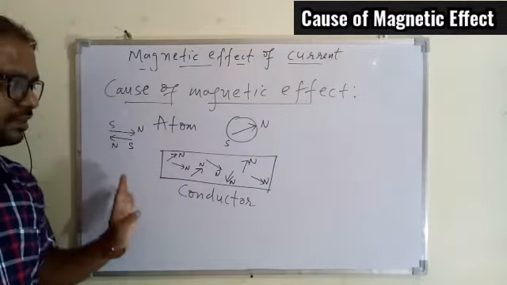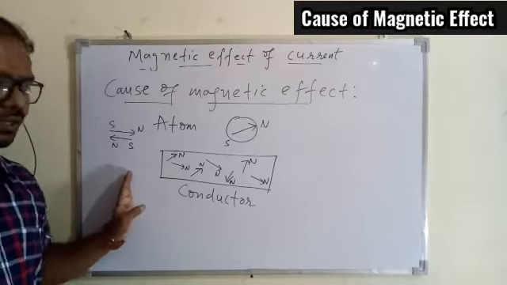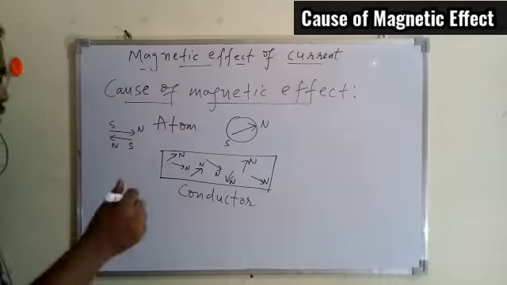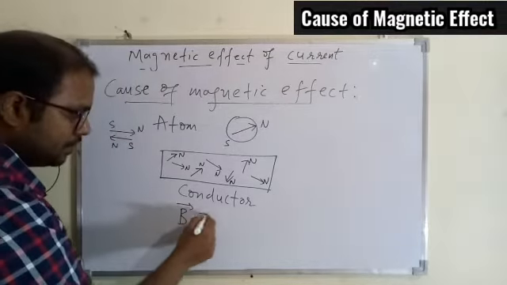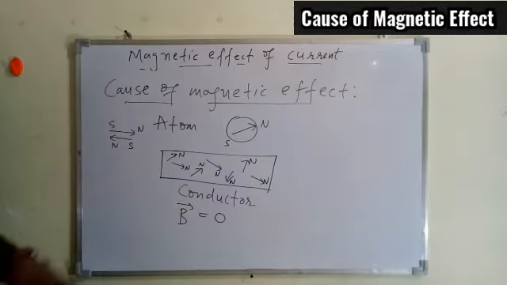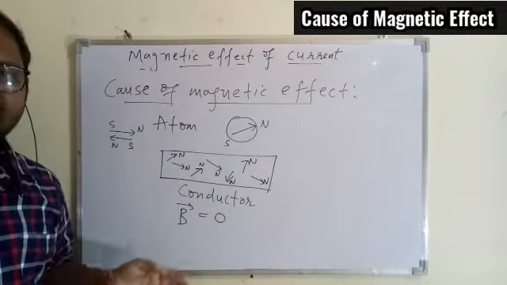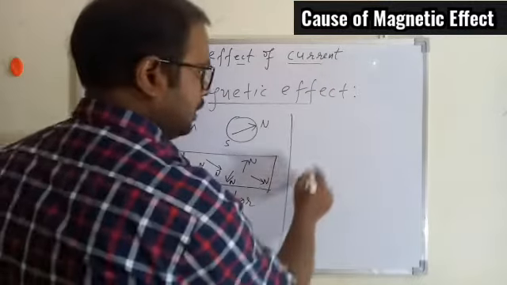So overall each atom will have its magnetic field, but because they are oriented in different directions, they will cancel out each other. So overall we can say the magnetic field B is 0. So there is no magnetic field produced by the conductor. So we can say the conductor is not behaving as a magnet. But the time